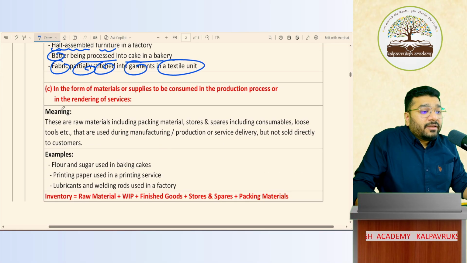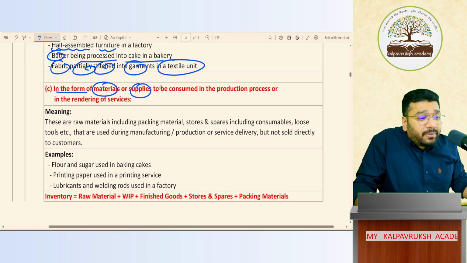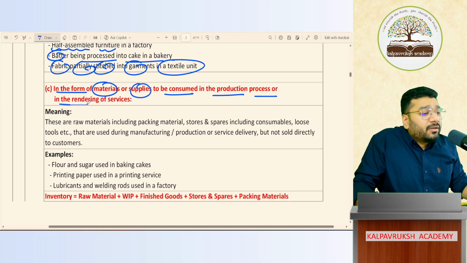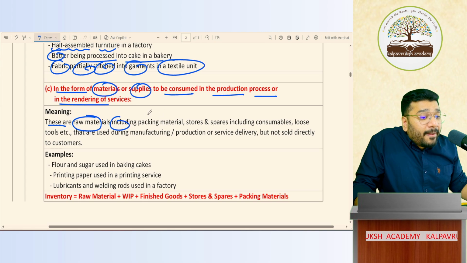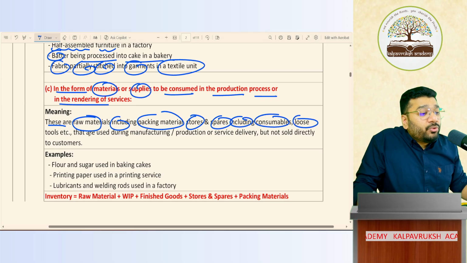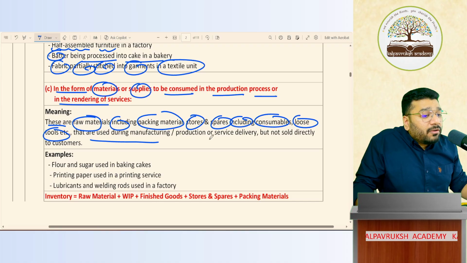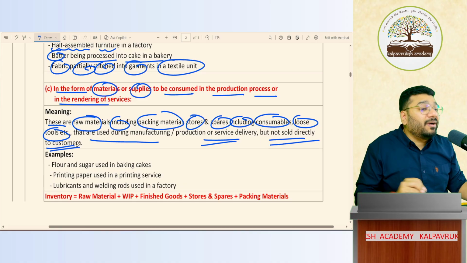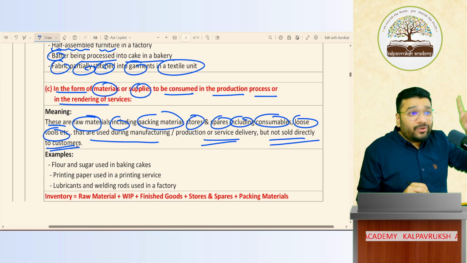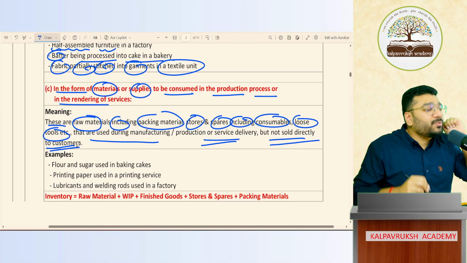Then inventories are assets in the form of materials or supplies to be consumed in the production process or rendering services. Meaning, these are raw material, including packing material, stores, spares, including consumables, loose tools, etc., which are used in the manufacturing process or for production of services. But these are not sold directly to the customer. Packing materials, did I buy them to sell? No, I'm going to use them in my production. Got it, not got it? That is what they're trying to say.